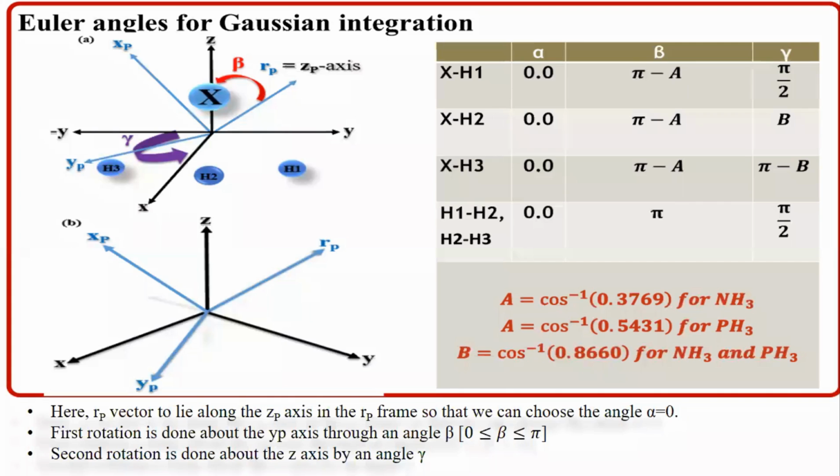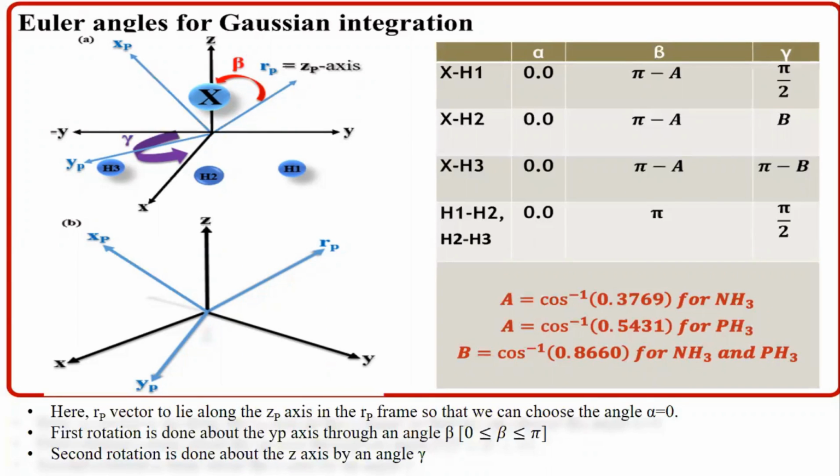Now we come to the case of NH3 and PH3 molecules. A symmetric diagram of NH3 and PH3 is shown in figure A, where X is a representation for the N or P, and here Rp is the product vector, that is the product of X with any of the hydrogen atoms or a hydrogen atom with a hydrogen atom. As we are doing the calculation in a particular molecular frame XYZ, we have to transform the Rp vector to the molecular frame through the Euler angles alpha, beta and gamma.